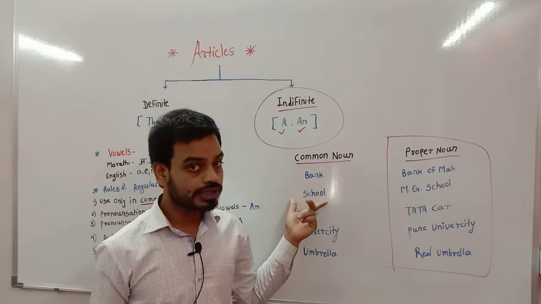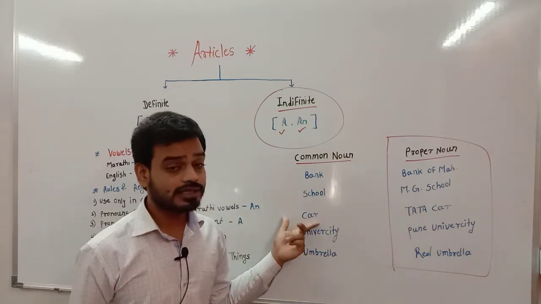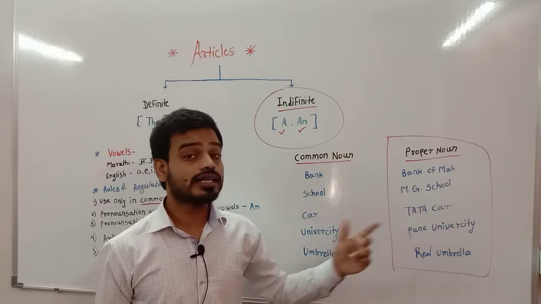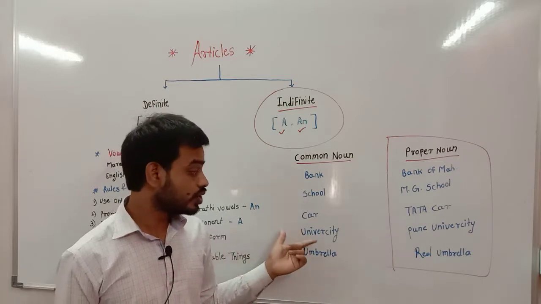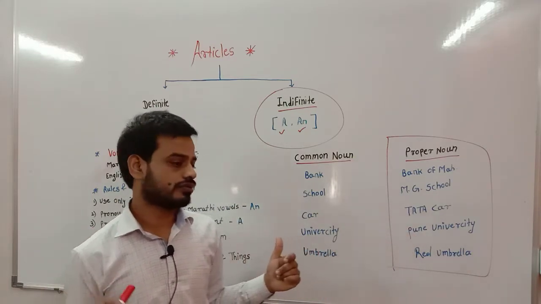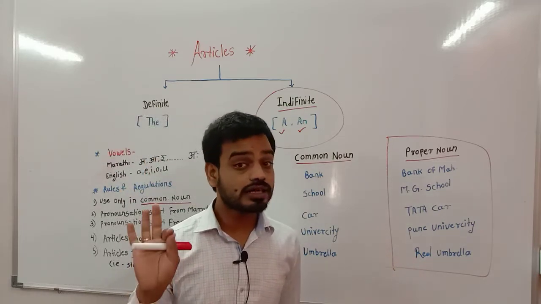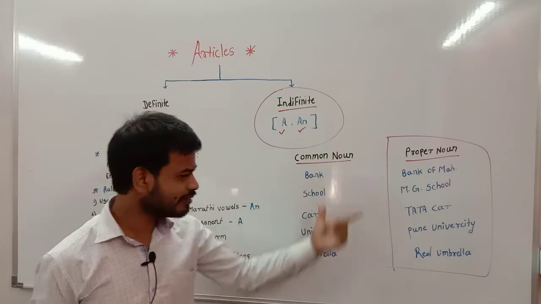School is the common noun and MG School is the proper noun. Then car is the common noun, Tata car is the proper noun. University is the common noun, Pune University is the proper noun. Then umbrella is the common noun, but red umbrella is the proper noun. That is our first rule.